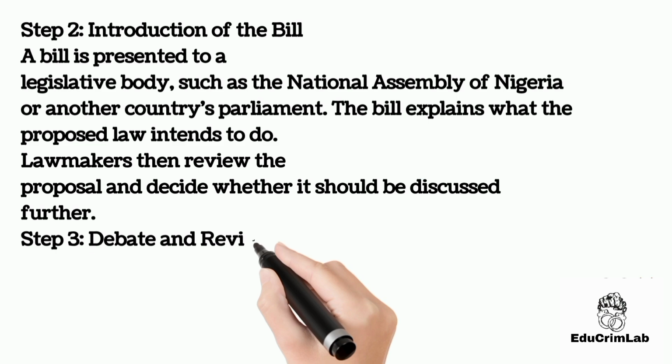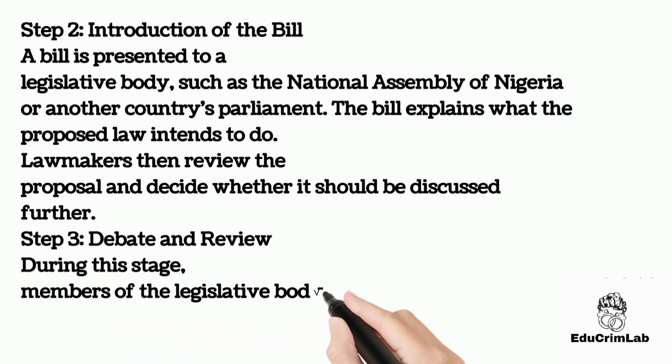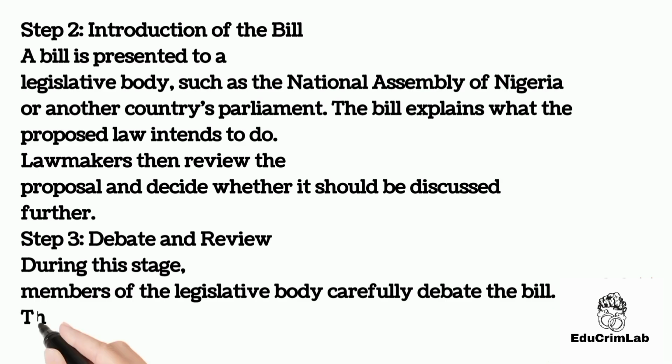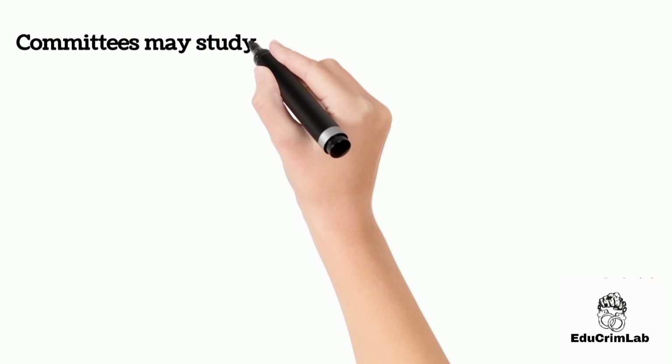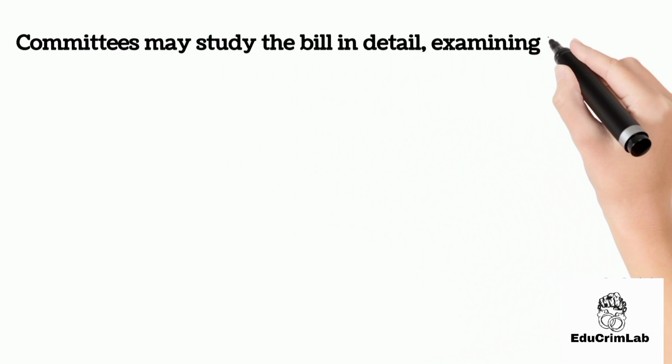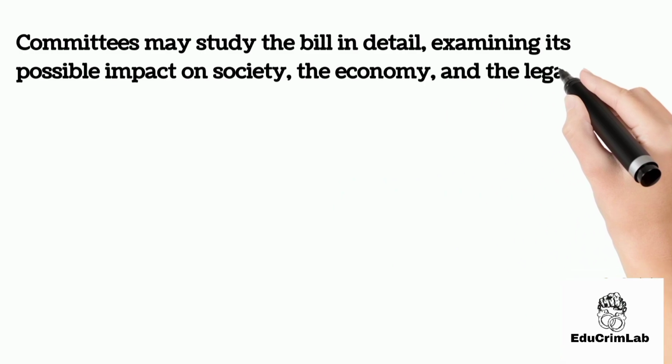Step 3. Debate and review. During this stage, members of the legislative body carefully debate the bill. They may agree, disagree, or suggest changes. Committees may study the bill in detail, examining its possible impact on society, the economy, and the legal system.